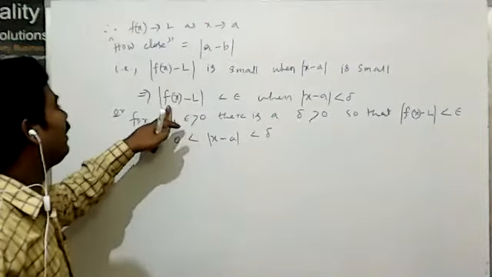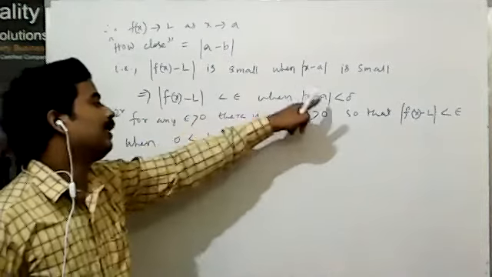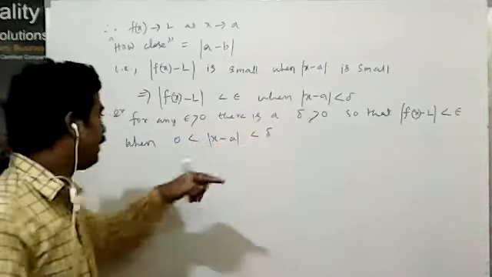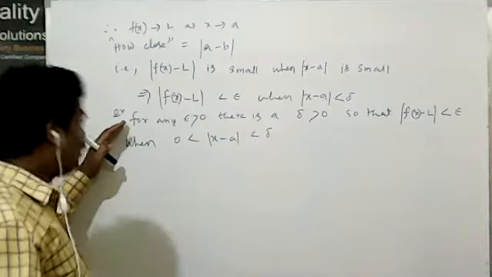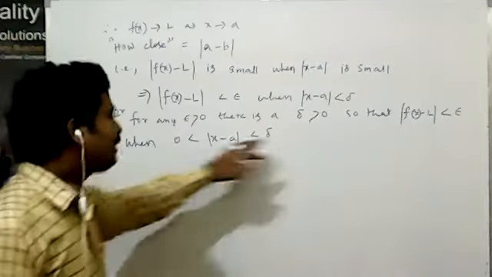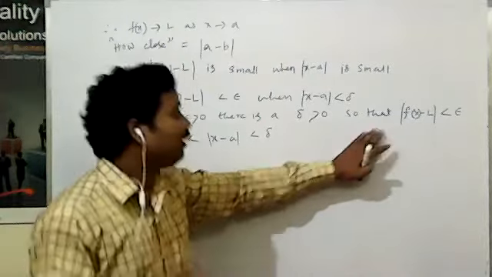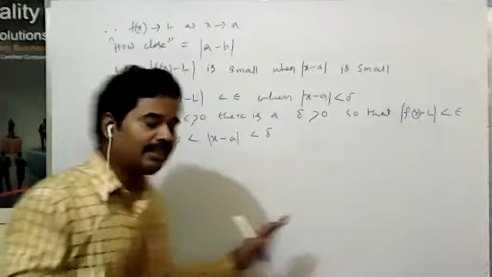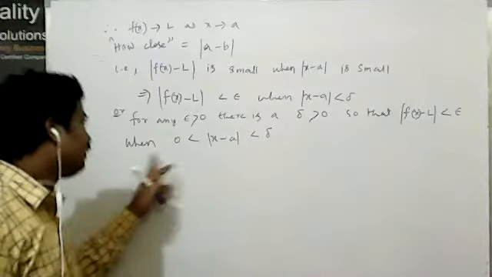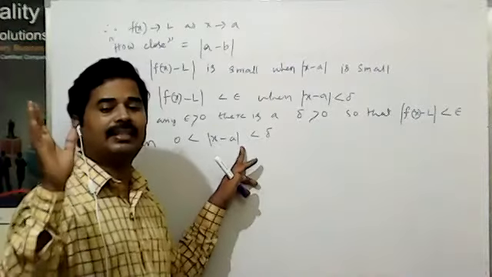That means the magnitude of f(x) minus L is less than epsilon when the magnitude of x minus a is less than delta. Otherwise you can say, for any epsilon greater than 0, there is a delta greater than 0, so that the magnitude of f(x) minus L is less than epsilon when 0 is less than the magnitude of x minus a, which is less than delta.